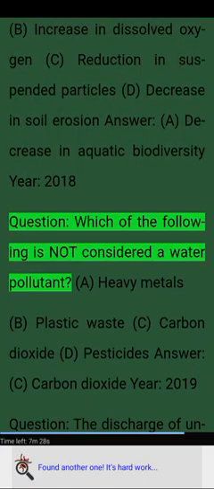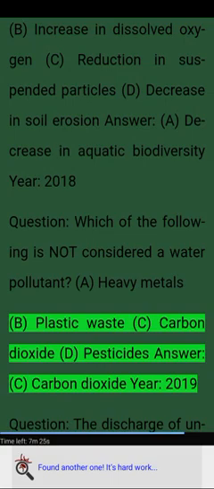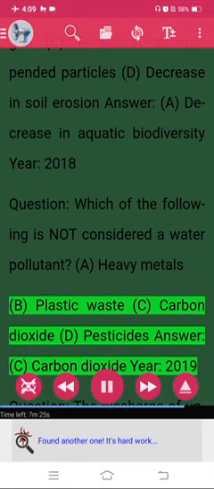Question: which of the following is not considered a water pollutant? A. Heavy metals. B. Plastic waste. C. Carbon dioxide. D. Pesticides. Answer: C. Carbon dioxide. Year 2019.